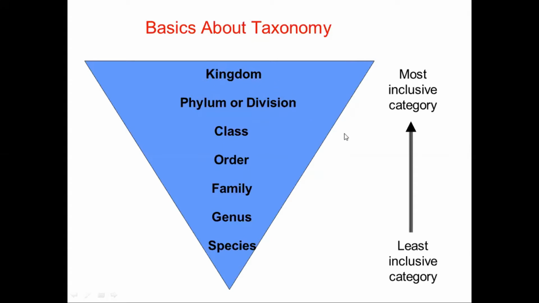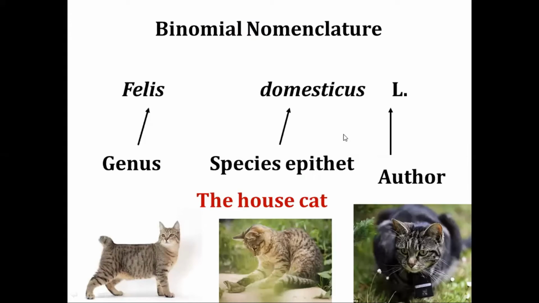Okay, so this method was actually introduced by Linnaeus. I think you knew about that. Based on that, we have the binomial nomenclature. For example, your pussycat, that is the house cat, its name is Felis domesticus. At the end of the name, we put L. That means the first name represents the genus, the second name the species, and the last letter is the author.